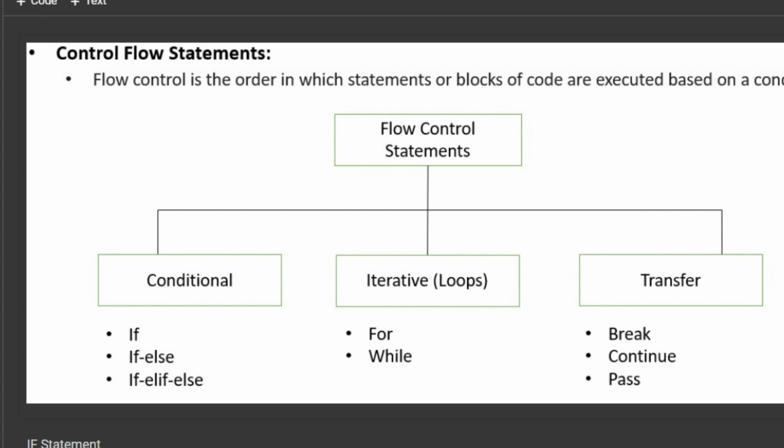These control flow statements are classified into three types: conditional, iterative or loops, and transfer statements. In conditional statements, there are three variations: if, if-else, and if-elif-else. In loops, we use for loops and while loops. Then in transfer statements, there are break, continue, and pass. So today we will see if-else and if-elif-else.